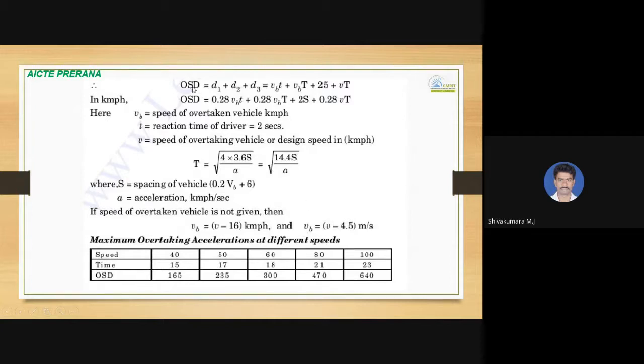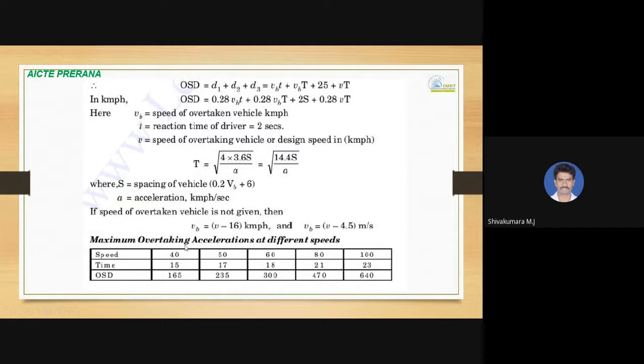So you can remember these formulas: OSD is D1 plus D2 plus D3, which is nothing but VB into t plus VB into capital T plus 2s plus V into capital T. If you convert this into kilometer per hour, you can remember this formula also: 0.28 VB into t plus 0.28 VB into capital T plus 2s plus 0.28 V into capital T. VB is the speed of the overtaken vehicle, V is the speed of the overtaking vehicle, and the total time taken for this overtaking process can be calculated as root of 4s by a.